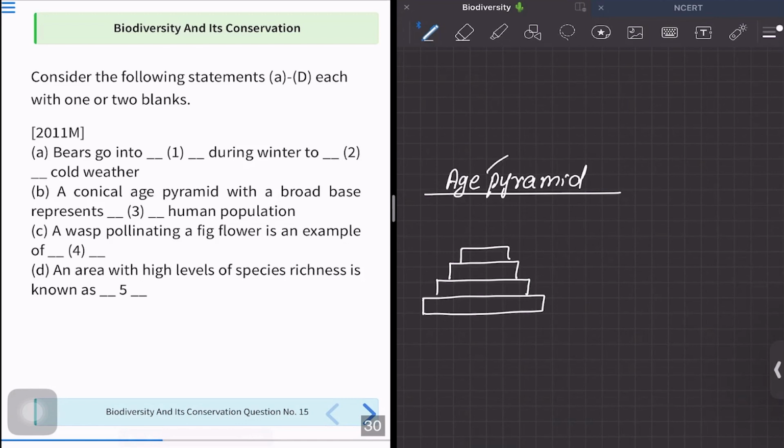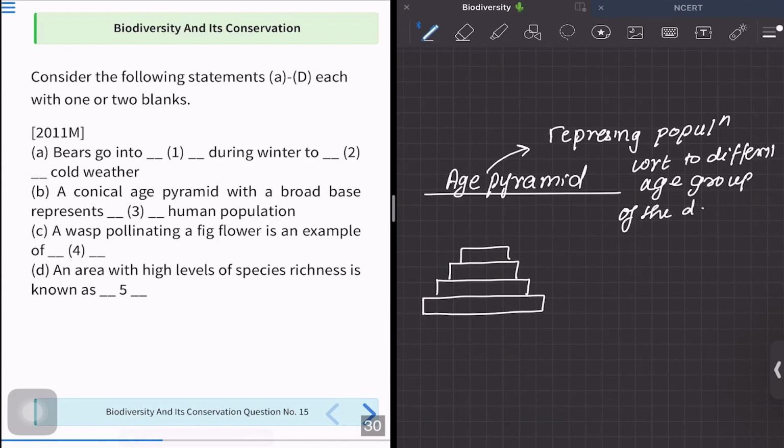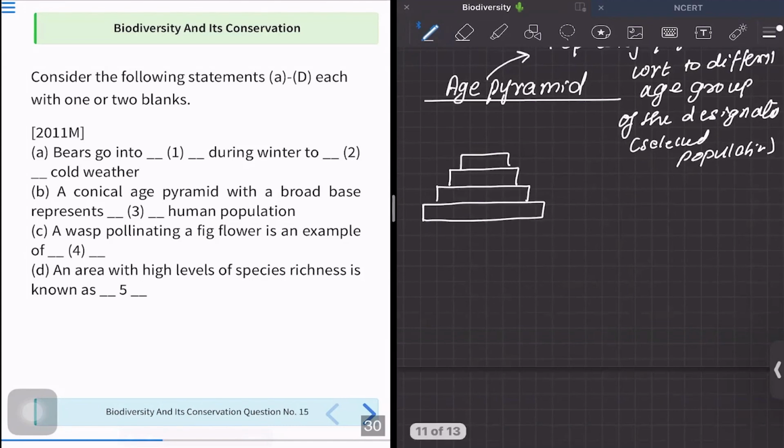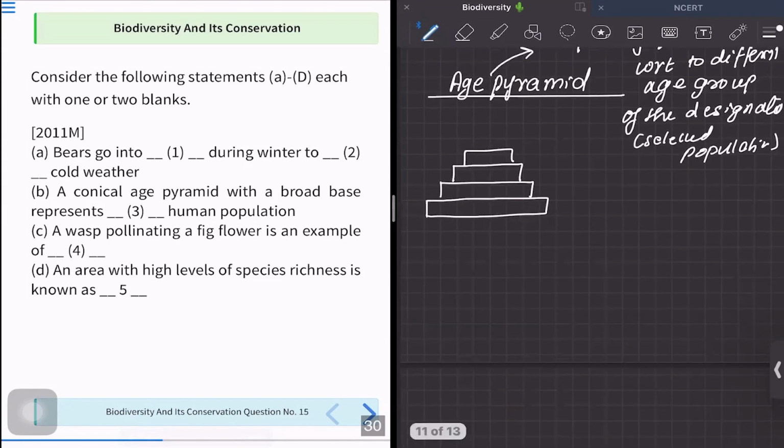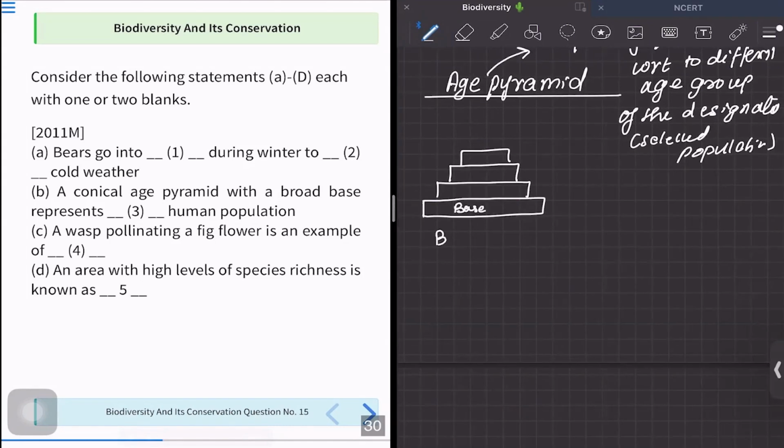What are age pyramids? An age pyramid is a way of representing population with respect to the different age groups of the designated or selected population. Now this is one type, which we are discussing here. You can see the base. This has a broad base.